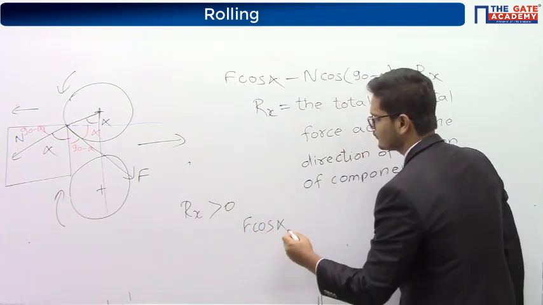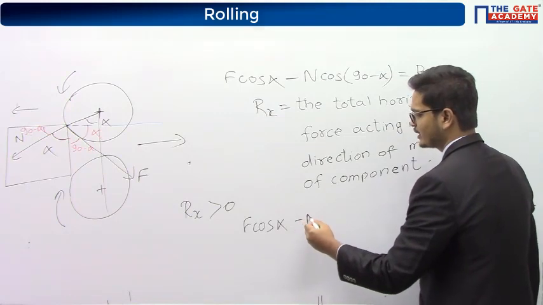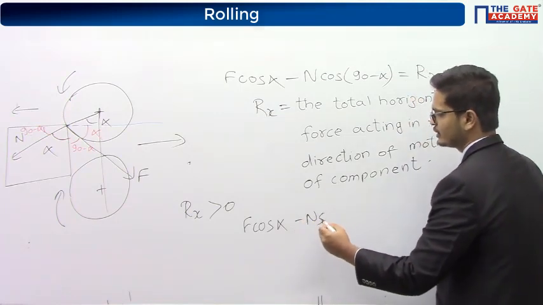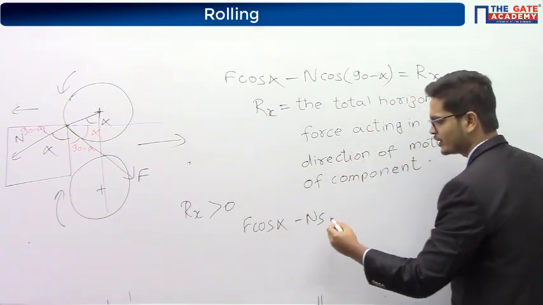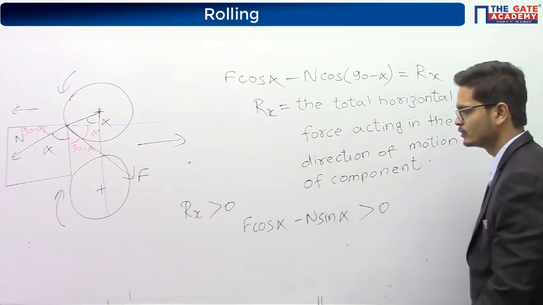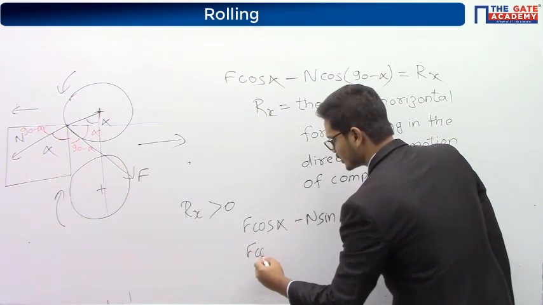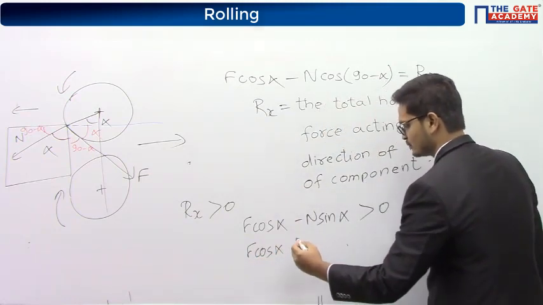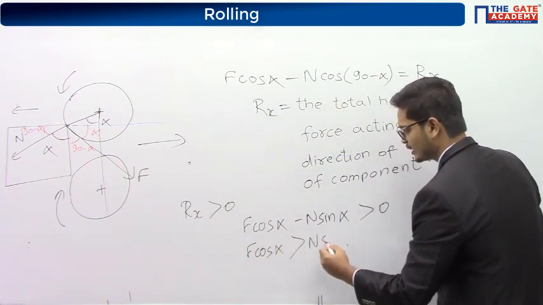F cos alpha minus N cos of 90 minus alpha, which can be written as N sin alpha. This entire thing must be greater than 0. So, F cos alpha must be greater than N sin alpha.